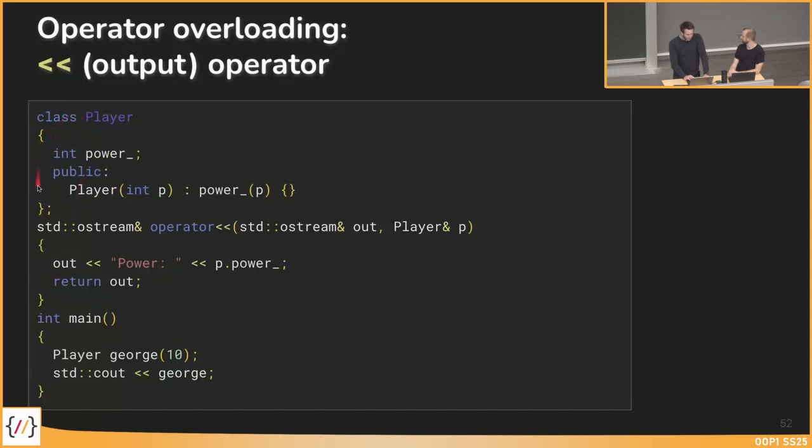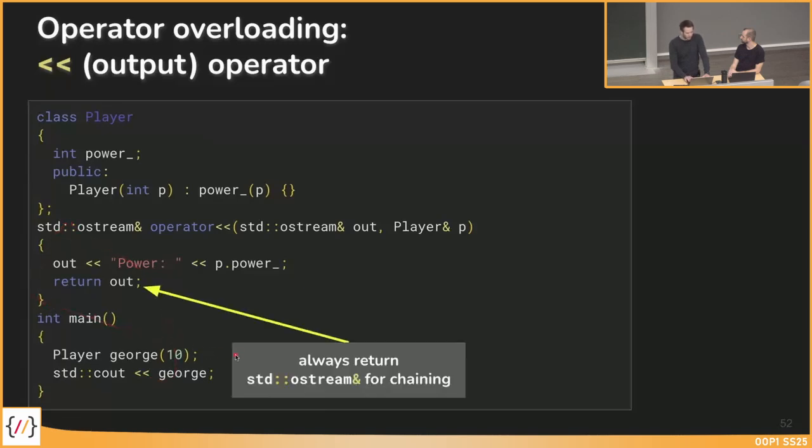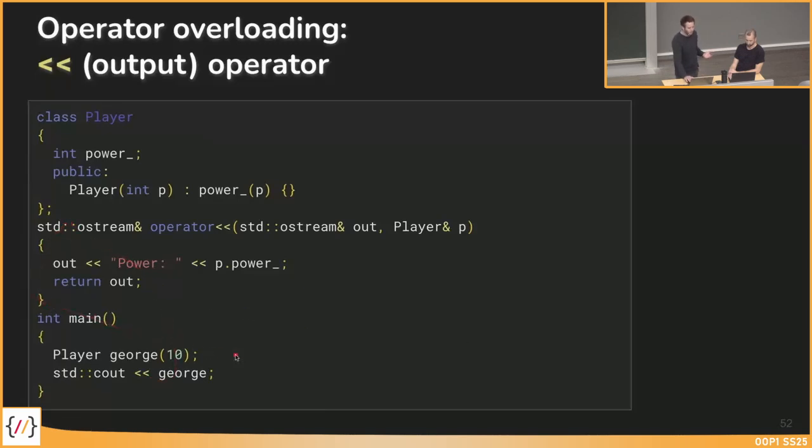We have our player class as before with the power as member. We have our main as shown before with this cout output operator George. And here we have the implementation for our output operator. So we overload this output operator with two parameters now.